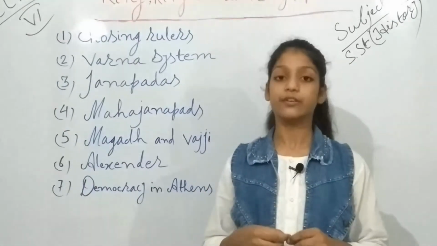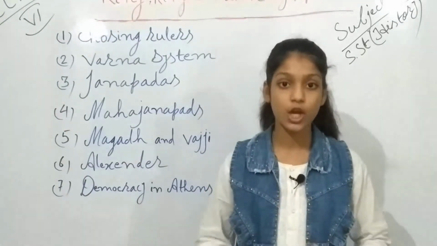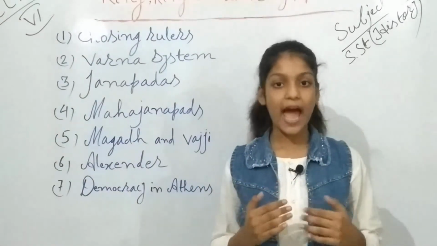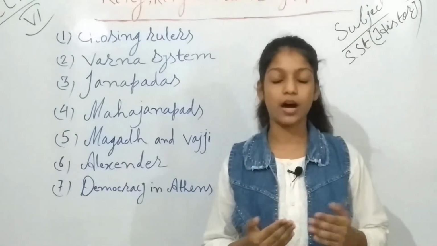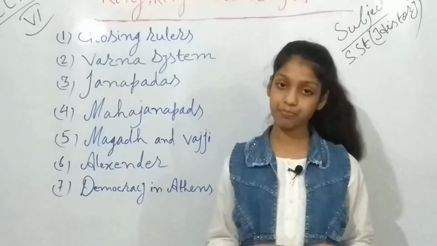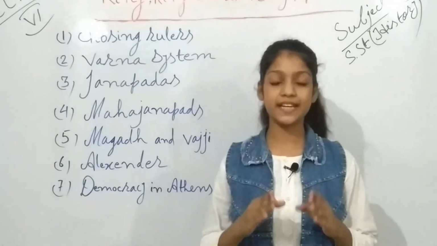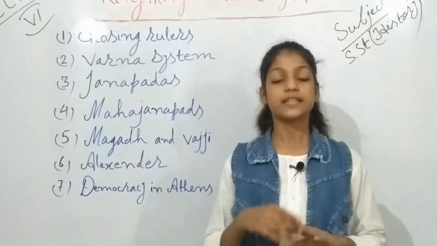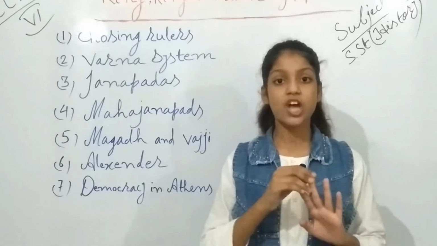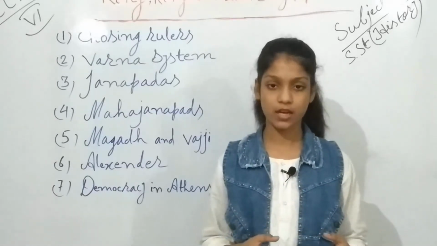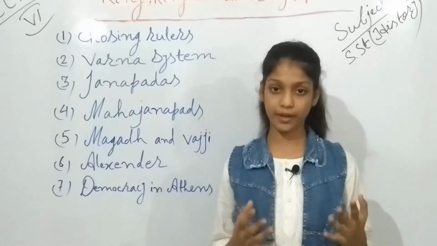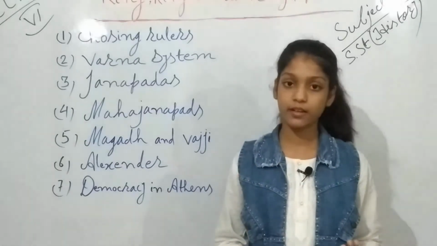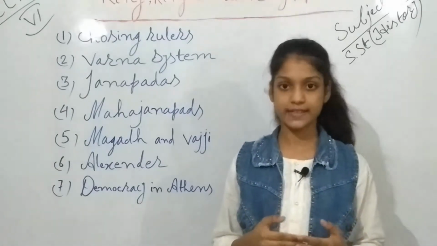What was the work? The work was to study, to learn, and also to teach. First to gain knowledge, and then they also have to teach the Vedas. And they also needed to do the rituals and the sacrifices. Now the second stage is of Kshatriyas. Kshatriyas were the kings and the warriors. They also did rituals and sacrifices, as I told you.